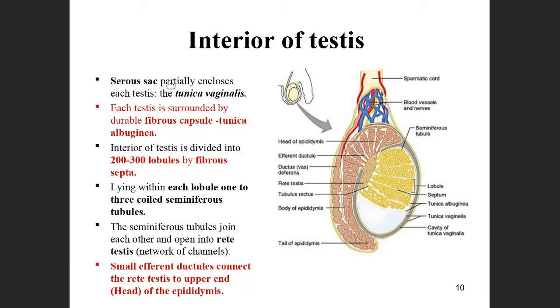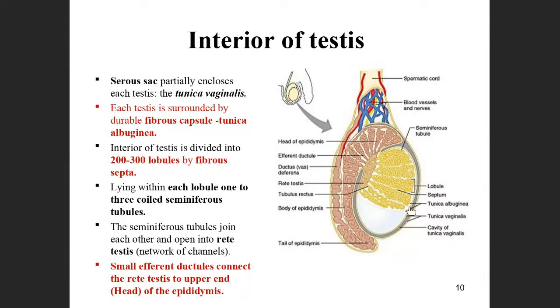Now, what is covering it? This whole testis is covered by a sac-like serous sac structure called tunica vaginalis. This is the cavity. It is covered by tunica vaginalis. And then inside, there is also a small layer called the fibrous capsule.